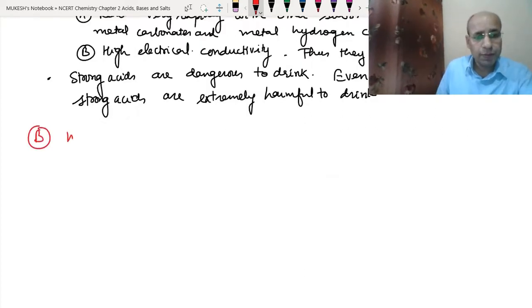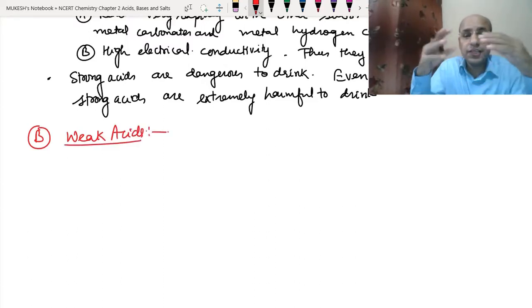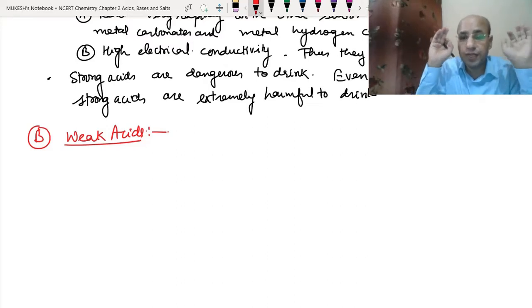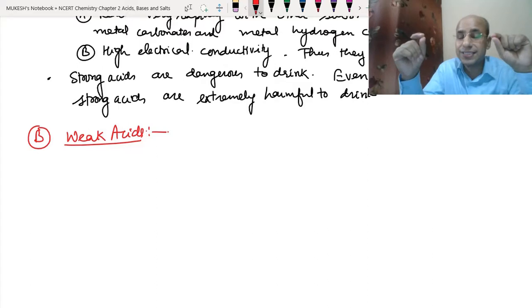Now we have weak acid. Whatever we have written above, we can make just the opposite of that. Weak acids partially ionize in water and produce a small number of hydrogen ions. Their actions are very slow. Their reactions with the metals and the metal hydrogen carbonates are very slow. They will produce less hydrogen and a smaller amount of carbon dioxide. That means the effervescence, the fizzing, will be less in the case of weak acids.